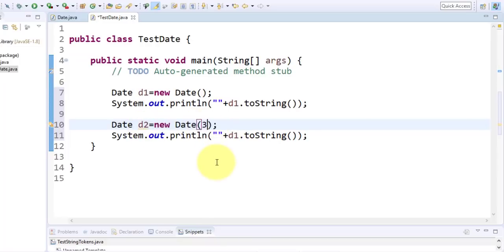Now what is this? 31/8, today's date is 31 August 2020. Okay. So it is giving me an error. Just look at it.